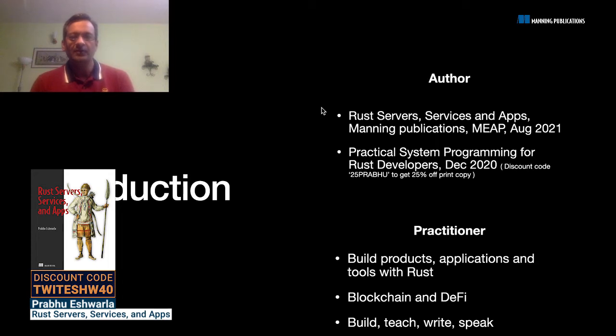I am writing this book, Rust Servers, Services and Apps, which is published by Manning, and it's been out in MEAP since December. I've also earlier written another book on system programming using Rust. I build things with Rust for a living, so that's my background.